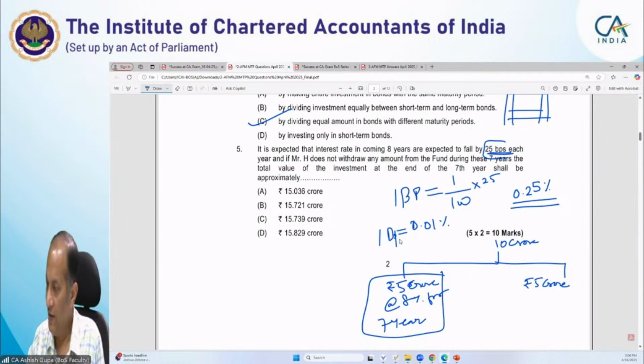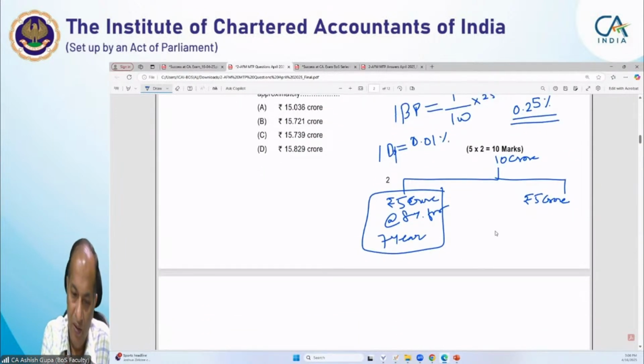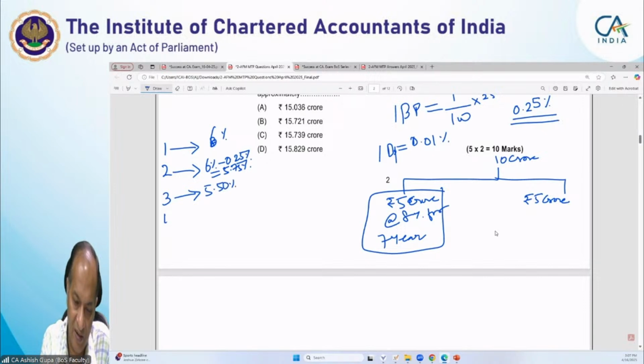But the thing is that our interest will be reinvested. So for the first year my interest rate is 6%. For the second year this will be 6% minus 0.25%, so it becomes 5.75%. Accordingly it will start declining. So next year it will be 5.50%, and in the fourth year it will become 5.25%.